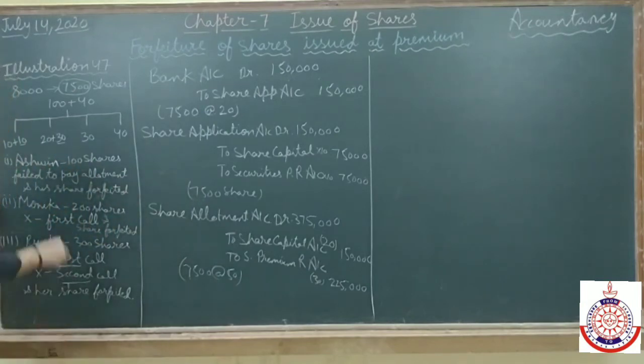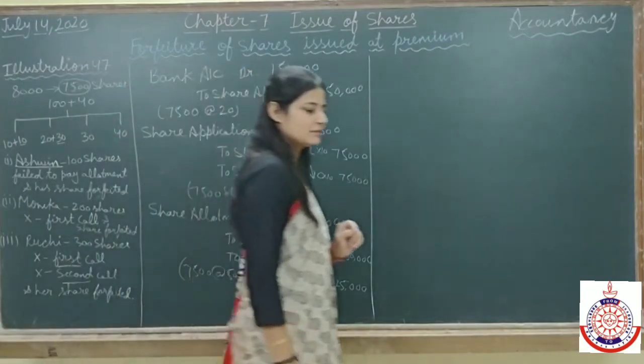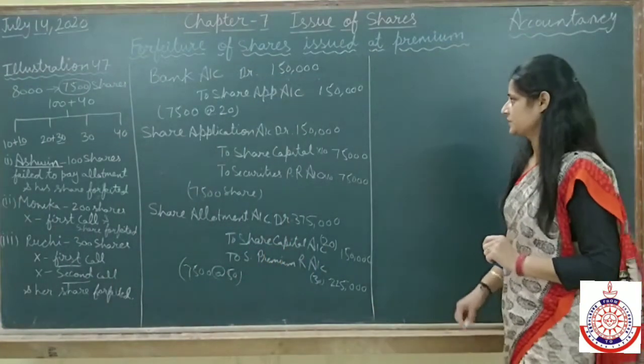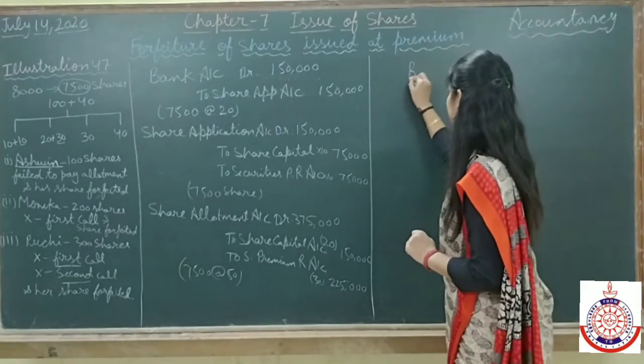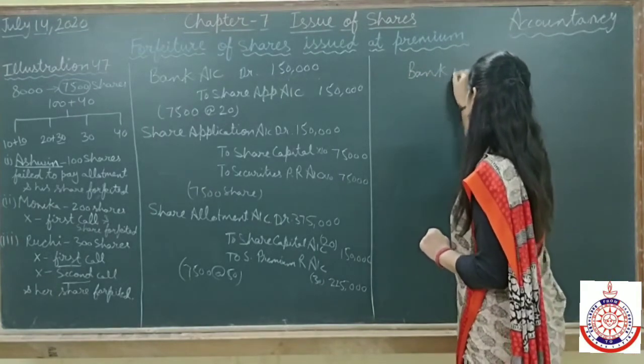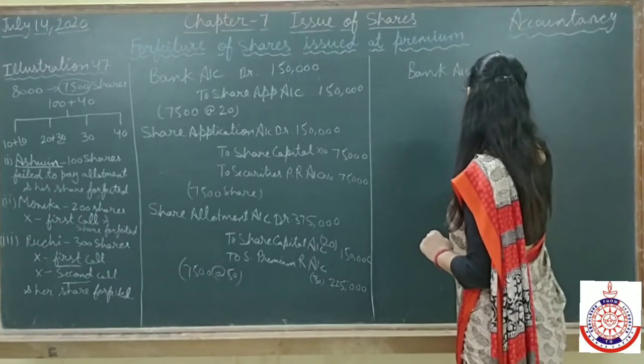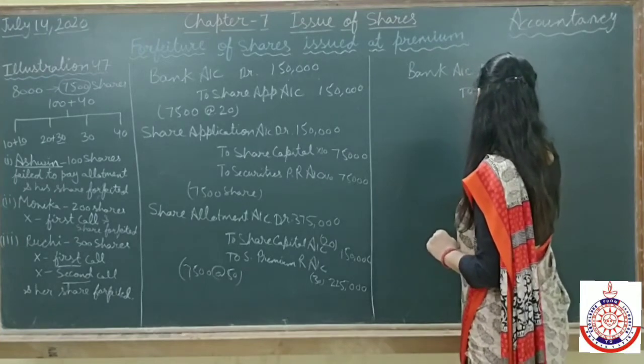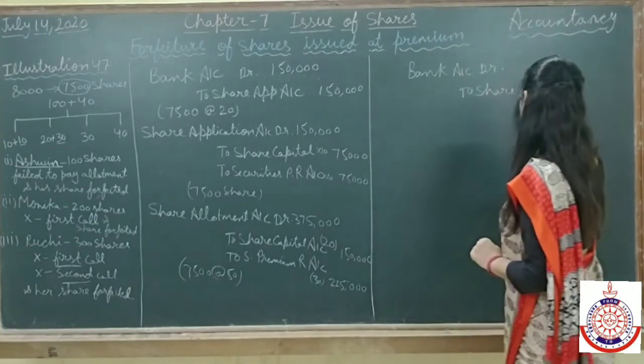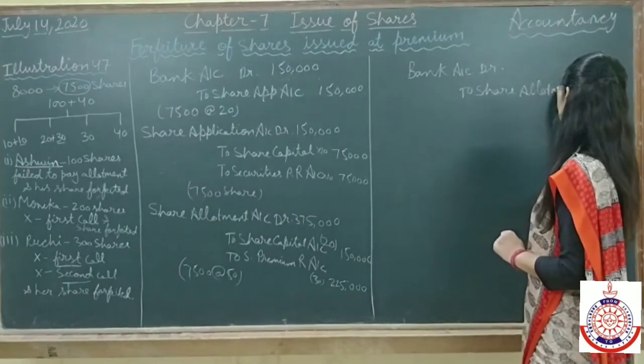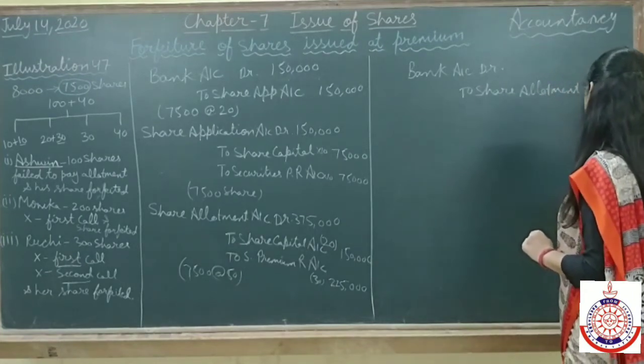Now come to the next, receiving the money on allotment. Here they are saying Ashwin, a shareholder who is having 100 shares, failed to pay allotment. It means Ashwin is not paying the allotment money and we are receiving less money on allotment. First of all, we make the entry for this. Bank account debit to share allotment account.